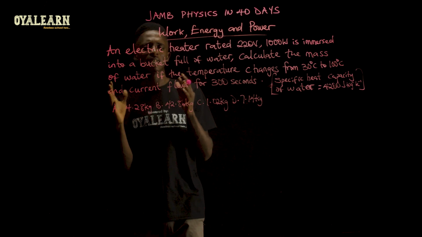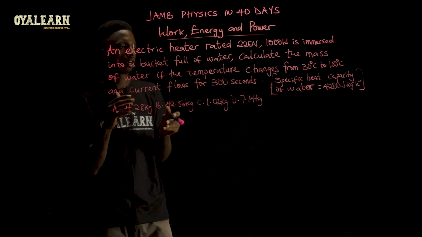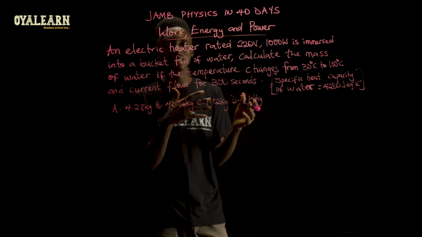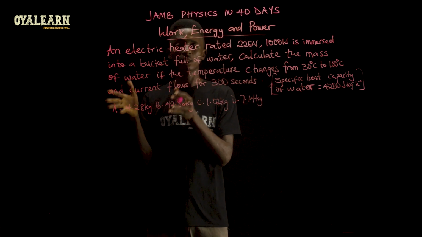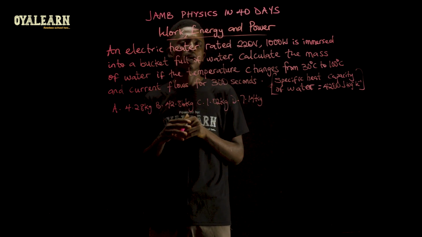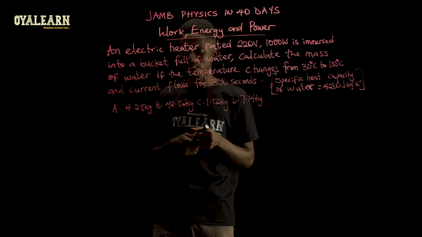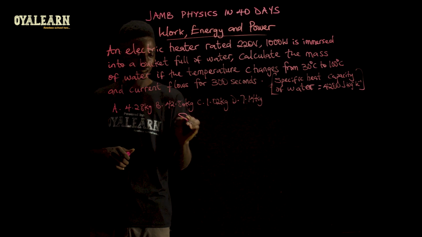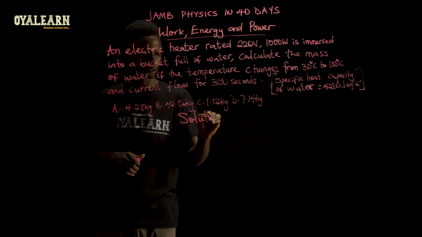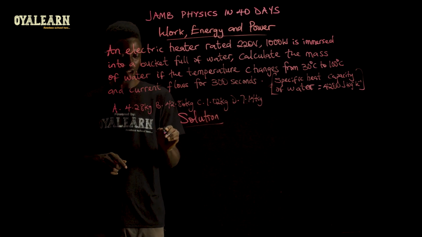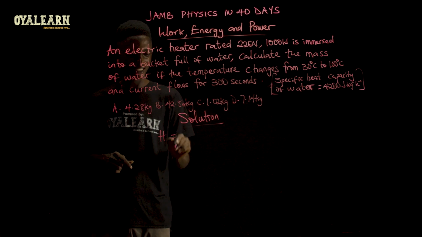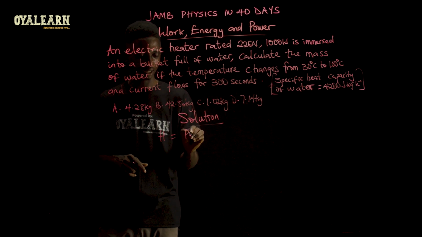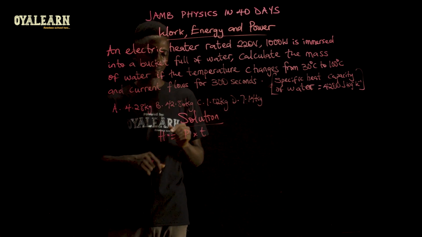Now, we see that there is an electrical method of determining the specific heat capacity of a liquid here in this question. And what we should know is that for the electrical method, the electrical energy in form of heat is given as power times time.